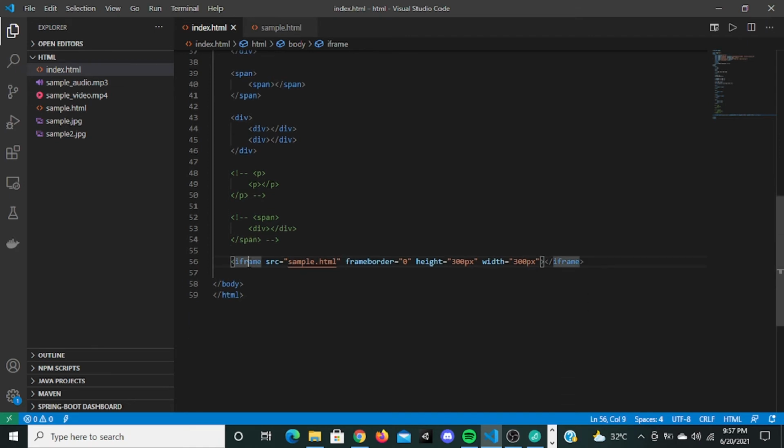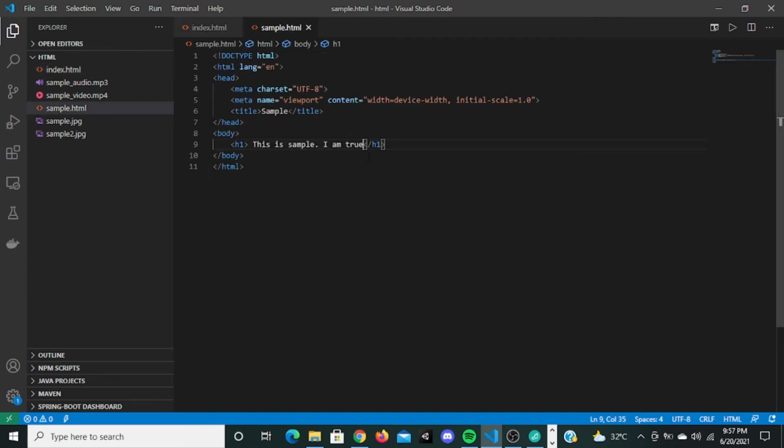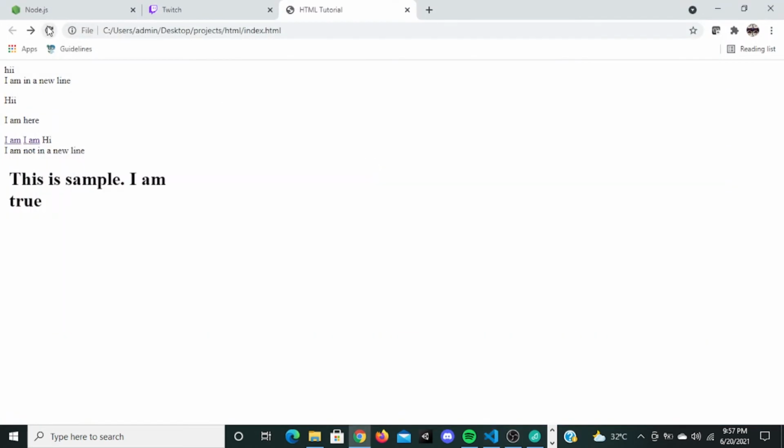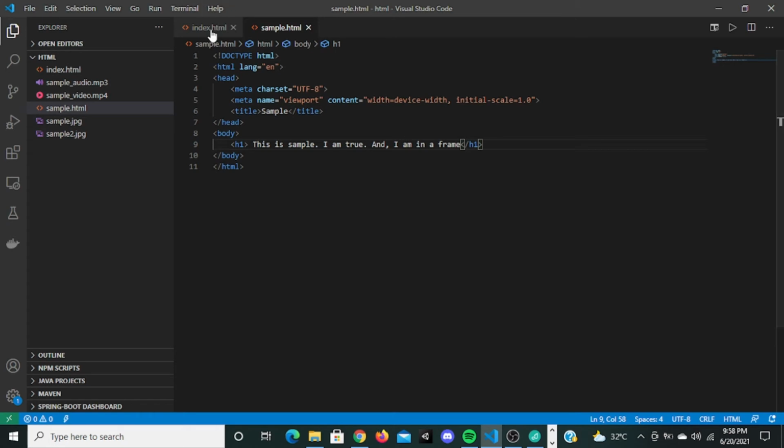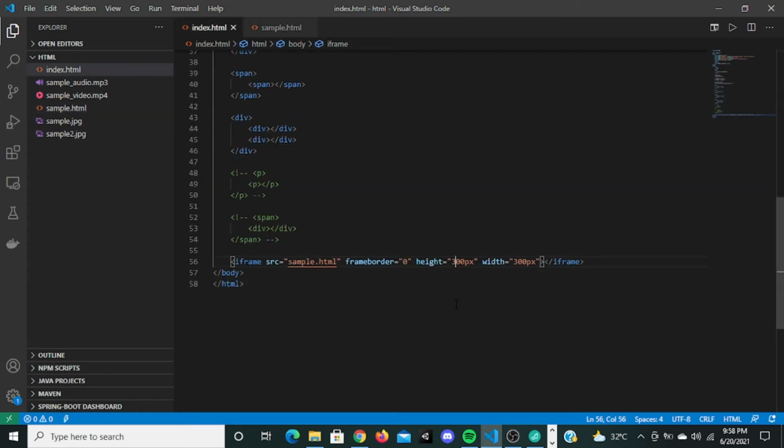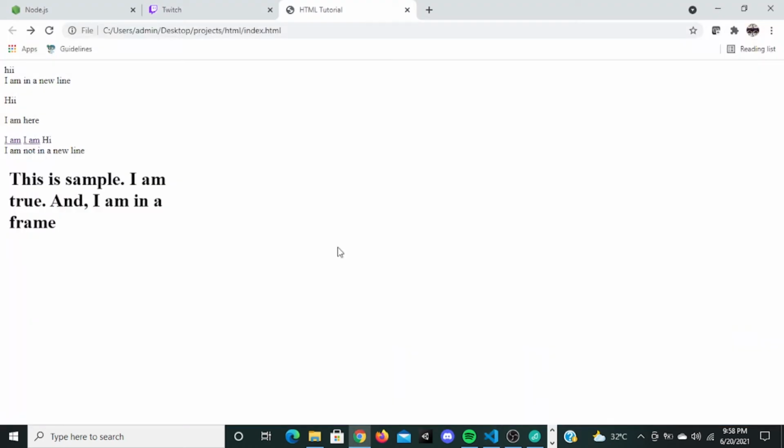If I change anything in this, and here I say, and I am in a frame, and refresh, it says this is sample, I am true, I'm in a frame. Now I can also increase the width so that it fits. So 500. I refresh it, and it fits like that.